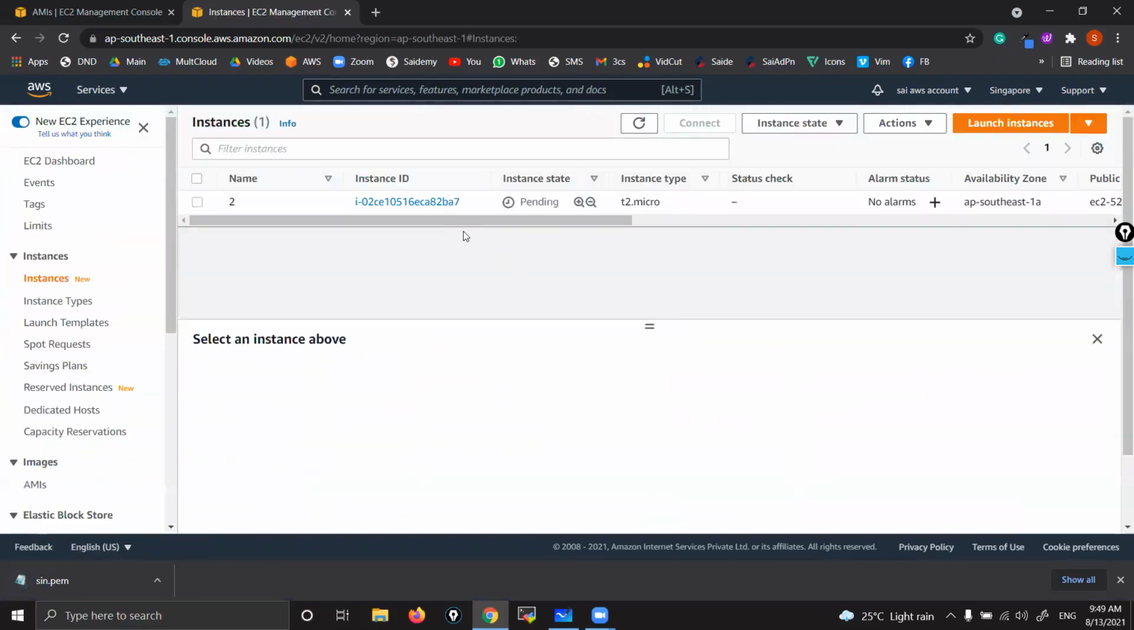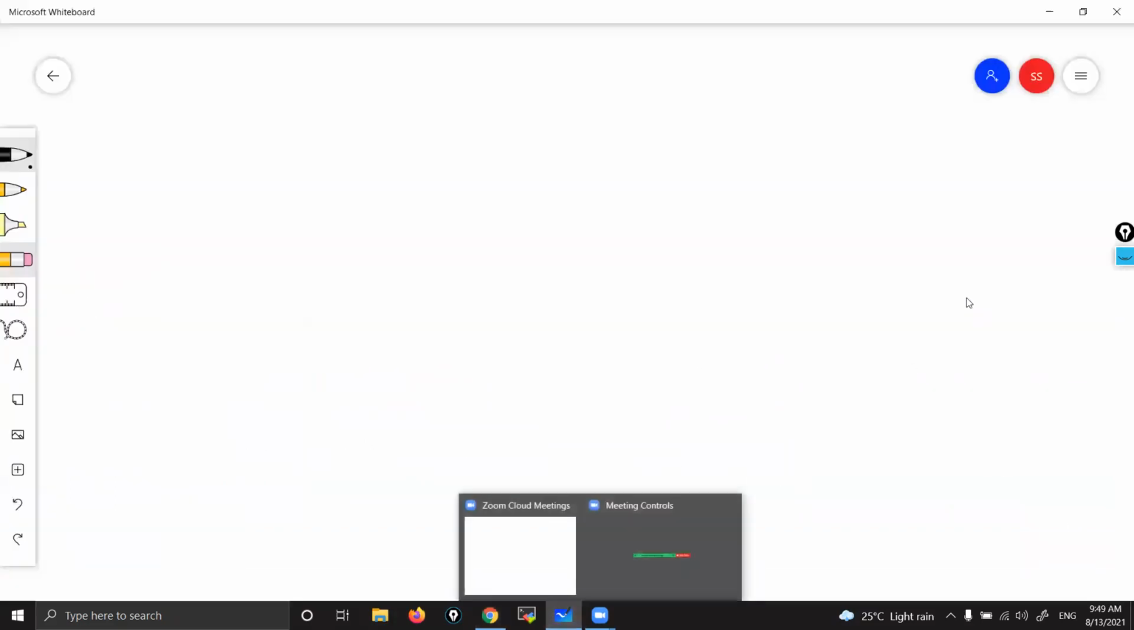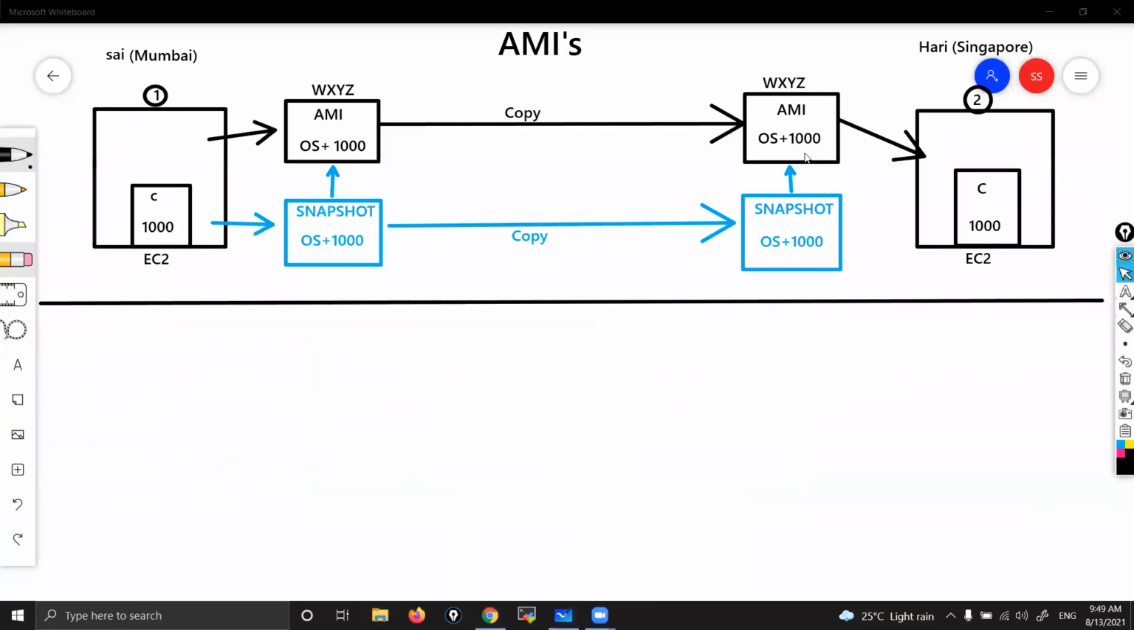Simple as that. Now Hari will have all those instances in his machine. Correct? That is what smart work is. That's how we can do it. So from this AMI, he can launch any number of instances. That is so, so this is all about AMIs.